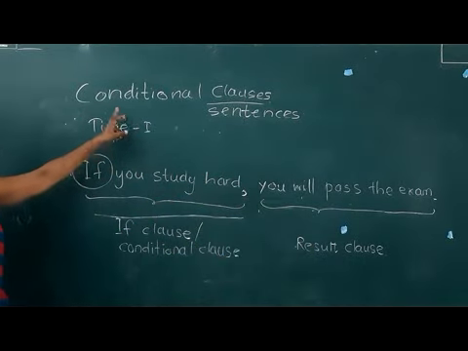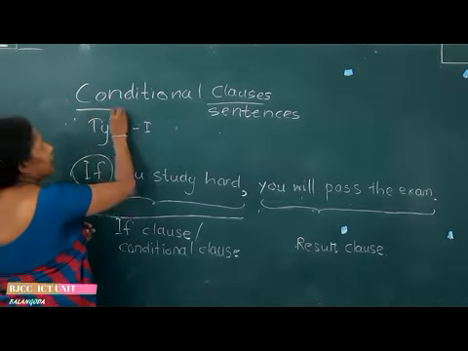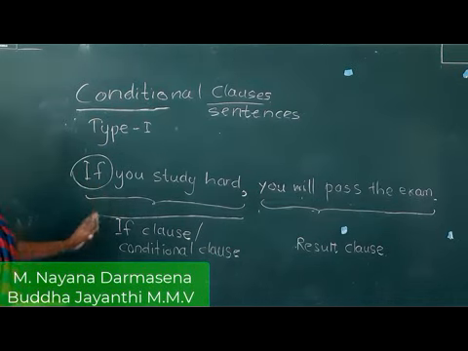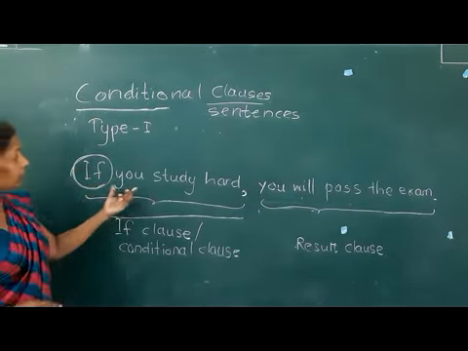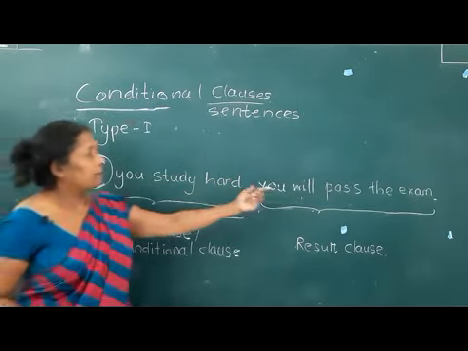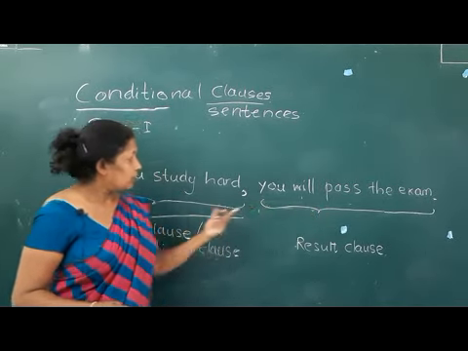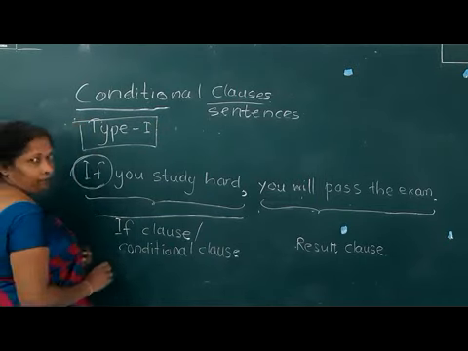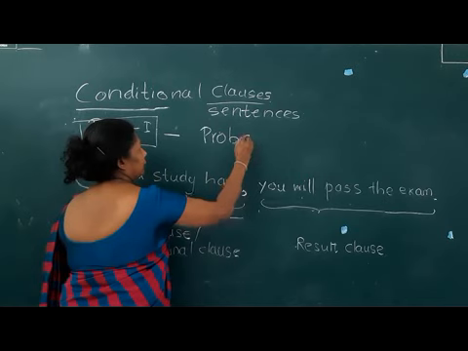Now, we'll go back to the topic. They are called conditional clauses. You have a condition, and the condition here is given with the conjunction if. If you study hard, you can pass the exam. These types of clauses are explained in conditional type 1. We call them probable conditions.